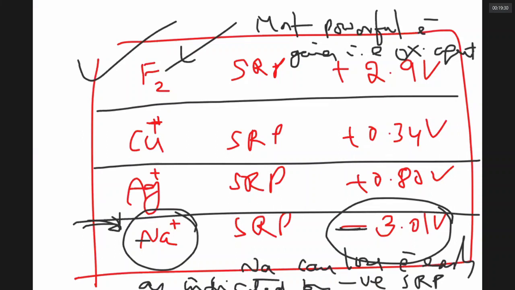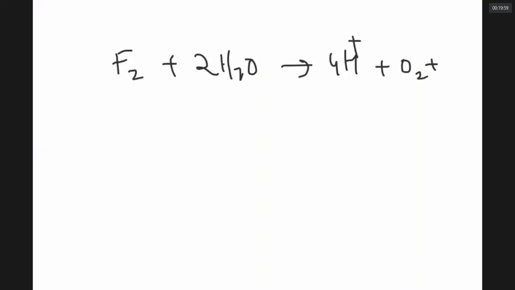Of all these, fluorine is the most powerful oxidizing agent, followed by chlorine, then bromine, then iodine. So all these elements, without any exception, are powerful oxidizing agents. How powerful are they? If I put fluorine in water, water will urgently be broken down to give H plus, O2, and I happily get 4 F minus. See, 4 fluorine atoms are gaining 4 electrons from water molecules.